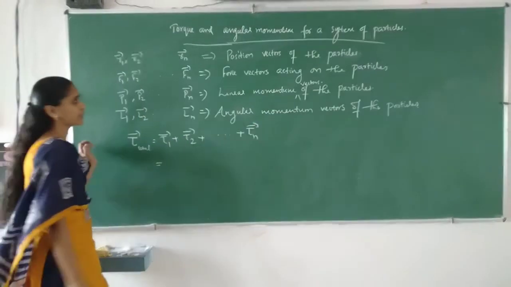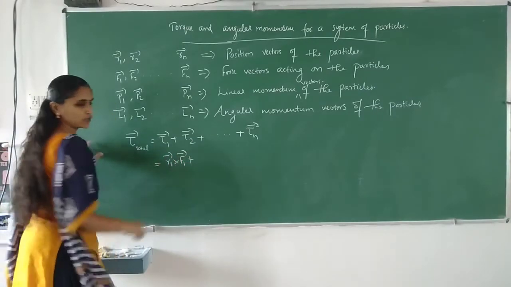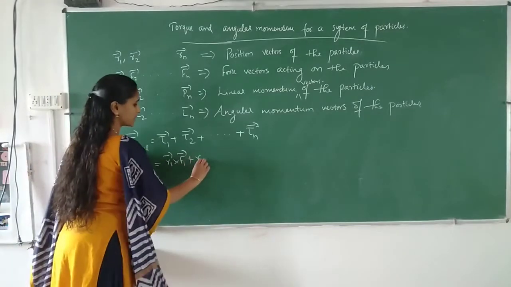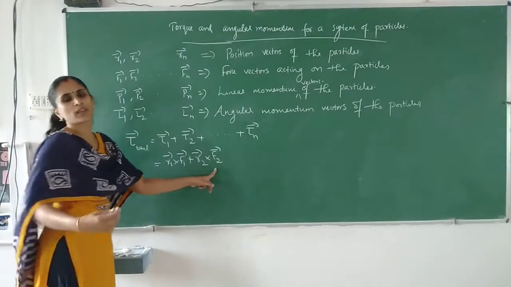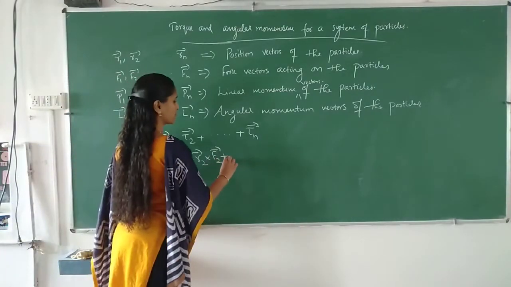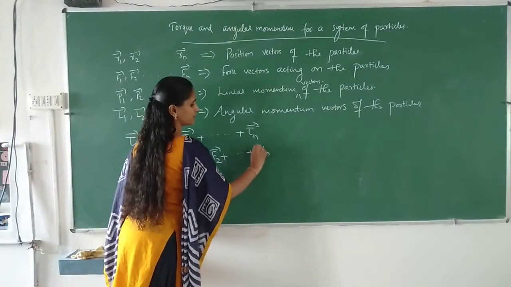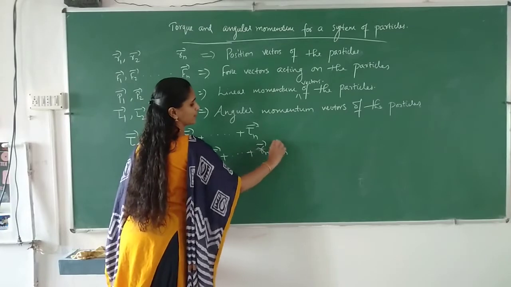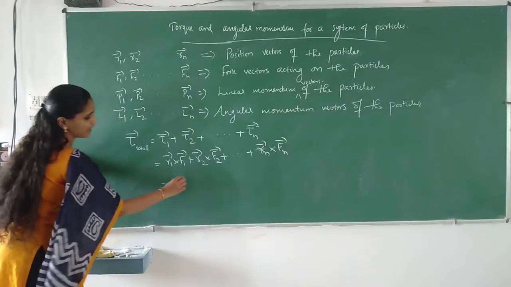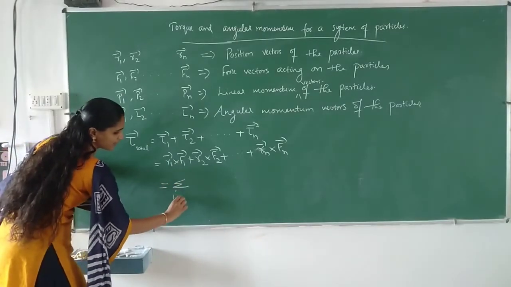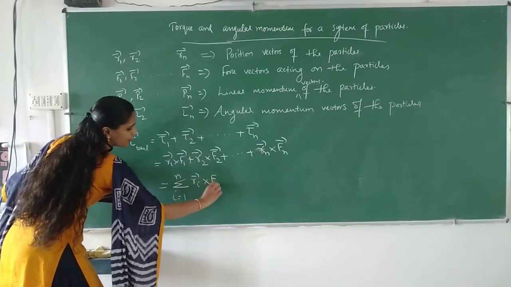Torque 1 can be written as R1 cross F1, and torque acting on the second particle can be written as R2 cross F2, because R2 is the position vector and F2 is the corresponding force acting on the particle, plus etc. plus, for the nth particle, Rn cross Fn. Or instead of this we can write the summation, sigma i equal to 1 to n, Ri cross Fi.